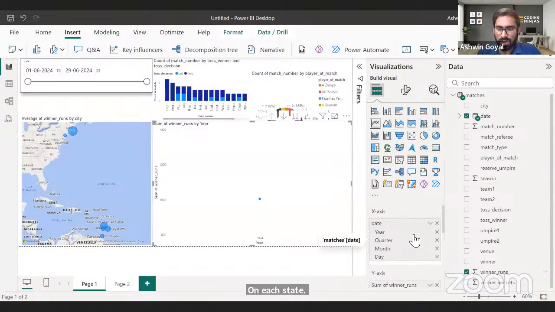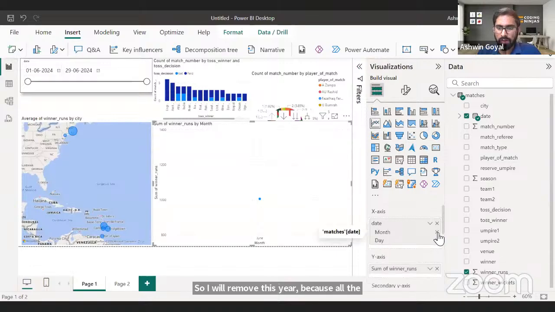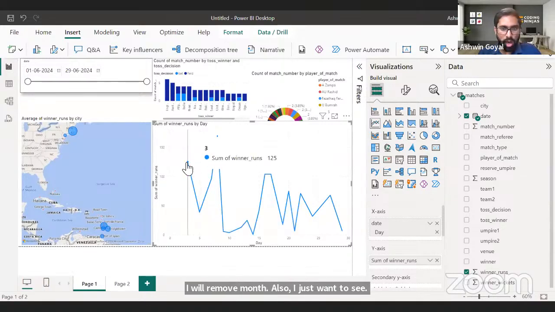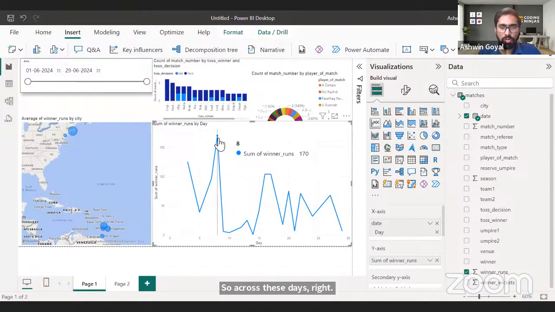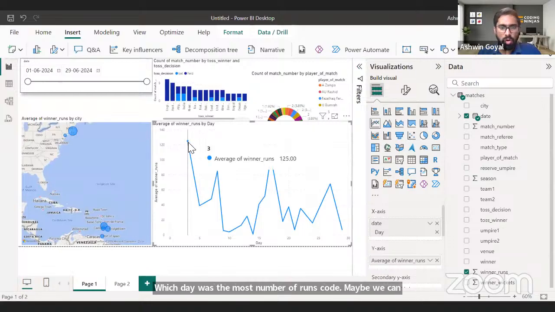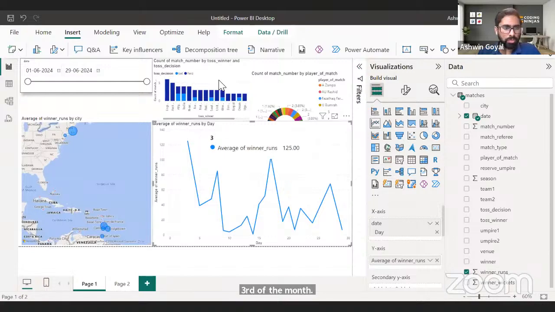So I will remove this year because all the years are 2024. I will remove quarter also. I will remove month also. I just want to see day, the day of that month. So across these days, which day was the most number of runs scored? Maybe we can take the average. I don't want to see the sum. So on average, the third of the month was the day when the maximum number of runs were actually scored, right?